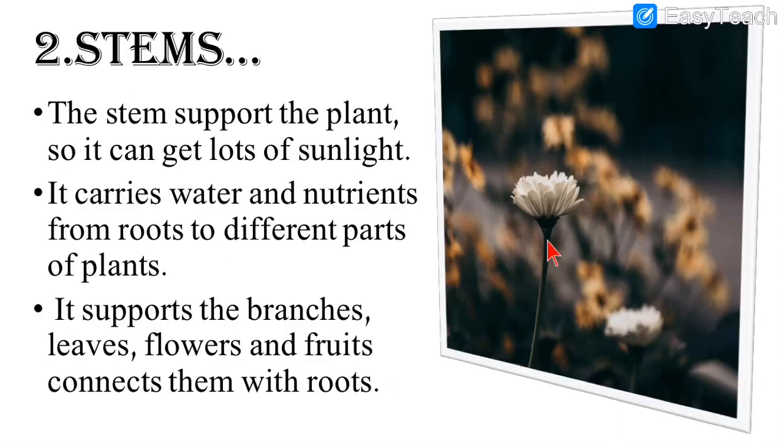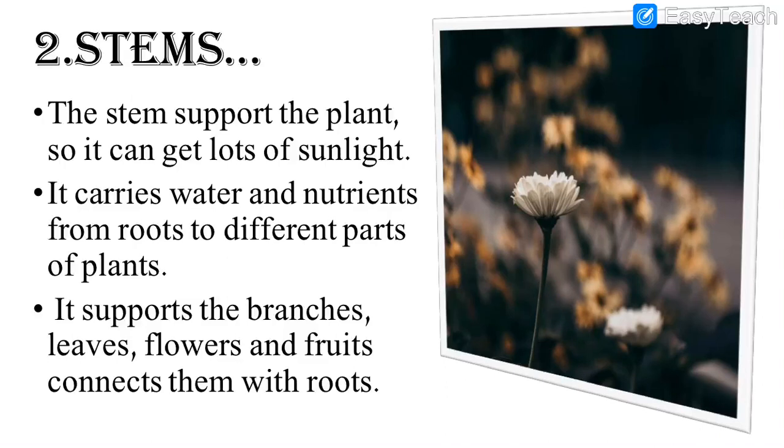So one more use of the stem is called supporting the branches, leaves, flowers, fruits, and it connects with the roots. It will connect all the other parts with the roots, and that is the work of the stem, connecting. See, flowers will be there, fruits will be there over here, and roots will be there over here at the bottom. So these two things, the roots at the bottom and the flowers and the leaves over here, will be connected with the help of this straight stem.